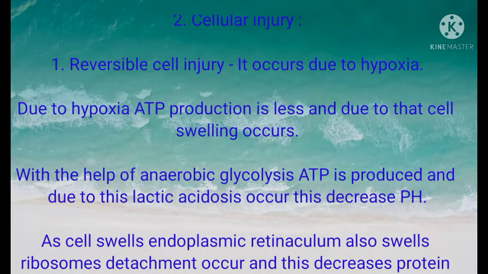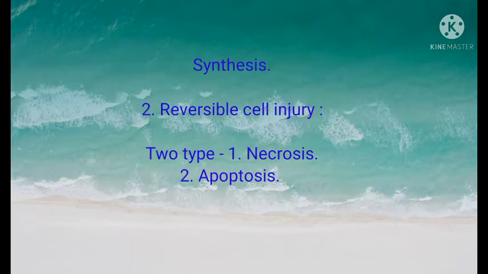Cellular injury, in that reversible cell injury. It is due to hypoxia. Due to hypoxia, ATP production is less, and due to that cell swelling occurs. With the help of anaerobic glycolysis, ATP is produced, and due to this lactic acidosis occurs. This decreases pH. As the cell swells, endoplasmic reticulum also swells, ribosome detachment occurs, and this decreases protein synthesis. Irreversible cell injury is of two types: necrosis and apoptosis.